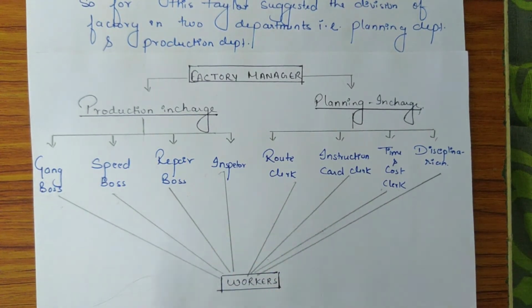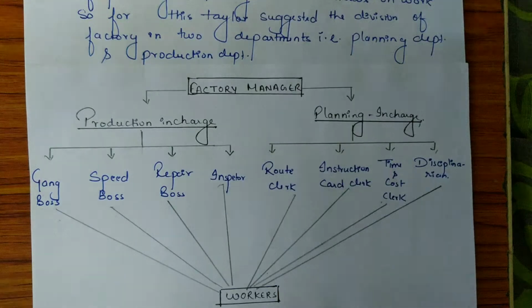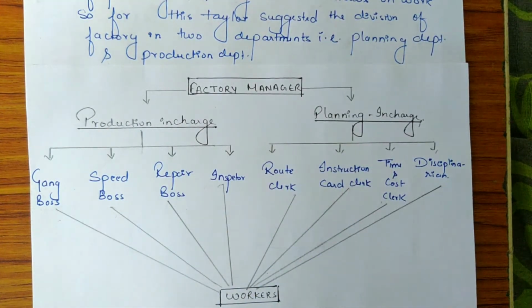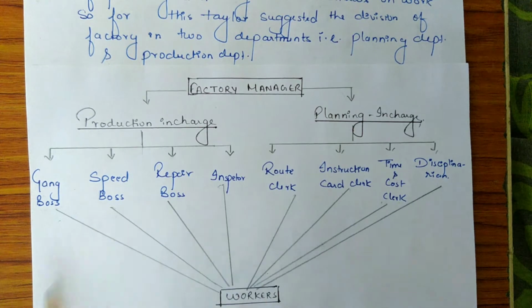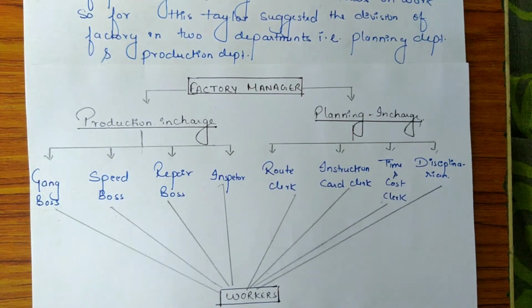Taylor also said that when every foreman instructs and orders, the worker's efficiency is improved. So basically, functional foremanship means that the factory is divided into departments and each department is headed by functional experts who supervise, guide and instruct the workers, and the workers feel free from the burden of planning and concentrate on work. And this develops specialization in productivity. We can say this technique is also an extension of the principle of division of work.